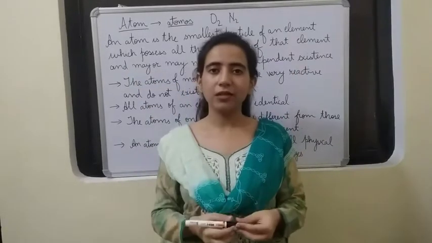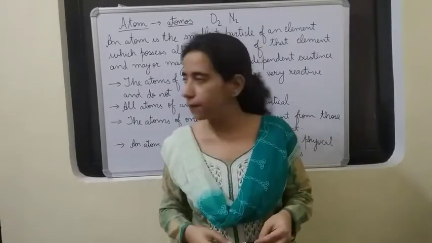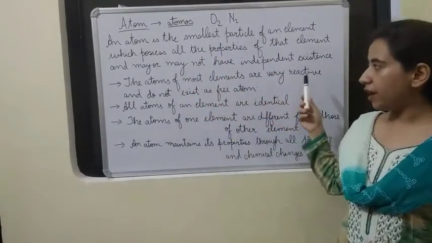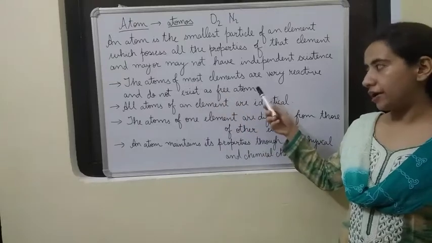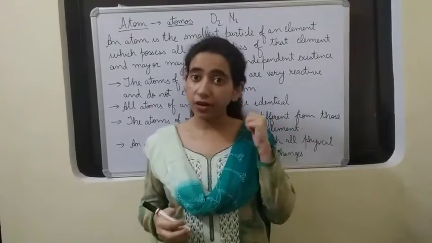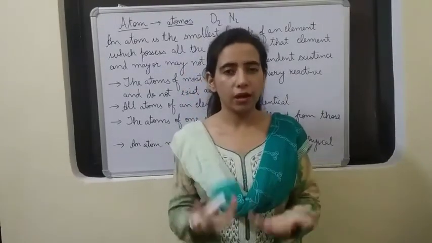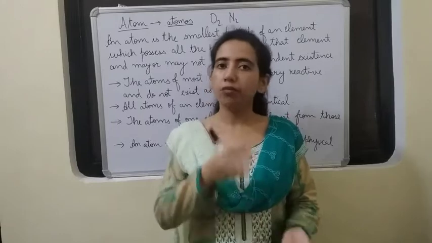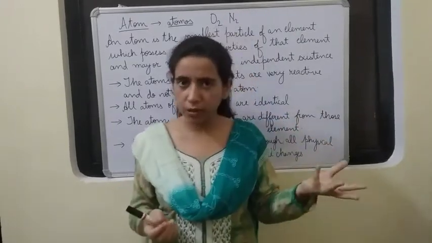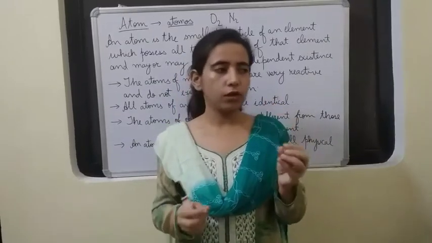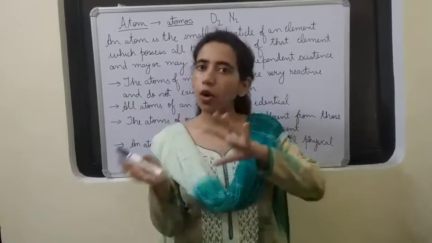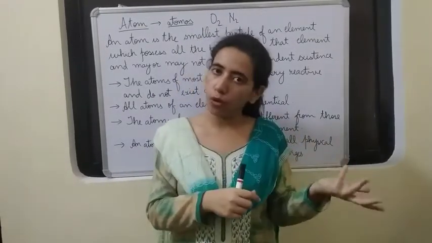Alright. Now let us see the characteristics of atoms. The first one, the atoms of the most elements are very reactive and do not exist as free atoms. Okay. Since it is the smallest unit, it is very reactive. That means it is going to participate in the chemical reaction, and in most of the cases it does not exist freely. Like I told you so many examples just now. For the free ones, very few examples are there, only the noble gases. All the atoms, they combine to form molecules.